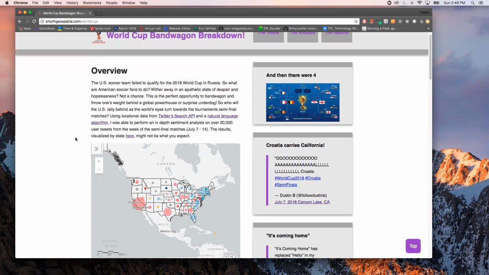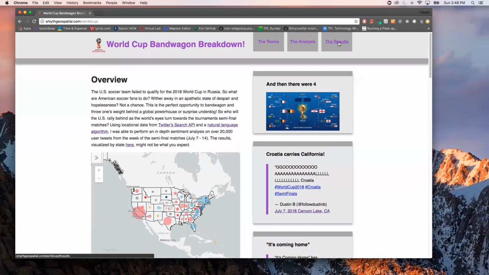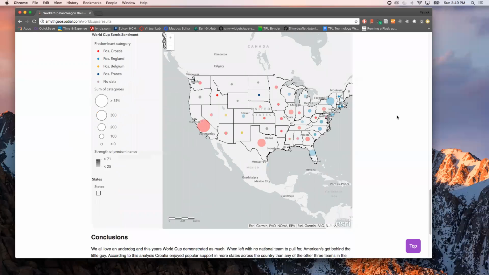In order to do this, I leveraged locational data that I pulled from Twitter's search API and deployed a natural language algorithm to conduct a sentiment analysis on roughly 20,000 user tweets that I collected from the week of the semifinal matches, which were roughly July 7th to the 14th. I'm going to just jump to the results to show you where I ended up.